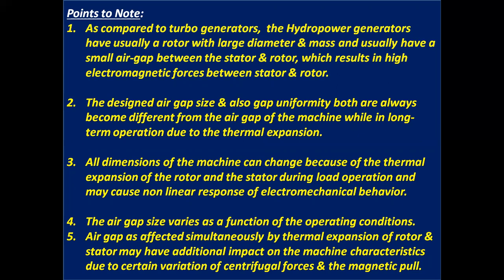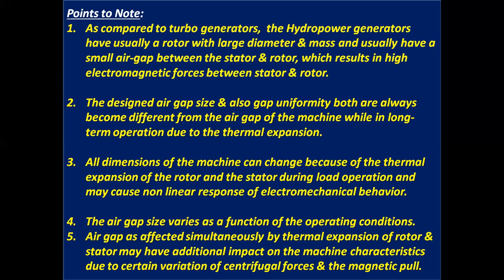The designed air gap size and air gap uniformity both become different from the air gap of the machine in long-term operation due to thermal expansion. All dimensions of the machine can change because of the thermal expansion of the rotor and the stator during load operation and may cause nonlinear response of electromechanical behavior.